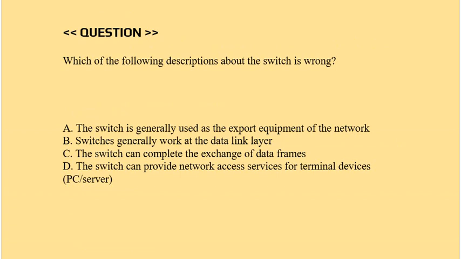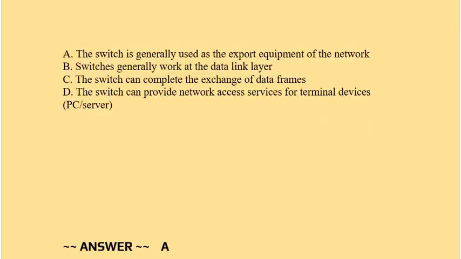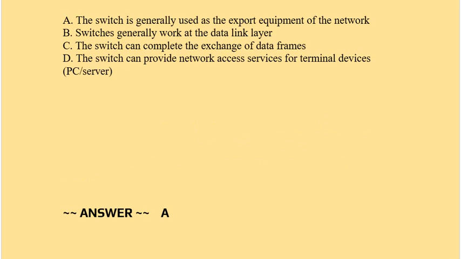Question: which of the following descriptions about the switch is wrong? Option A, the switch is generally used as the export equipment of the network. Option B, switches generally work at the data link layer. Option C, the switch can complete the exchange of data frames. Option D, the switch can provide network access services for terminal devices, PC or server. Correct answer is option A.